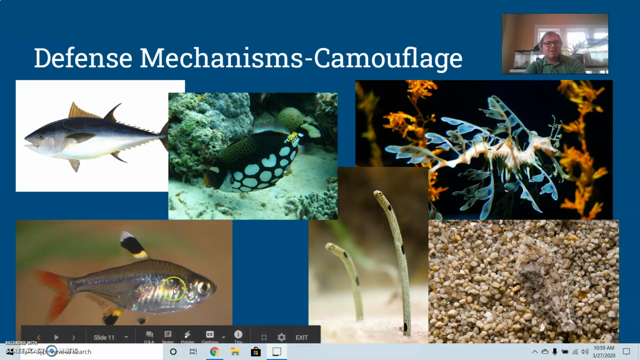We have some fish that are semi-transparent, like this X-ray fish. We have some that camouflage like their environment, like the leafy sea dragon. We see these grass eels. Again, they're designed to resemble vegetation. And then the flounder here, which is blending in with the sea floor. All of these are designed to be different types of camouflage.